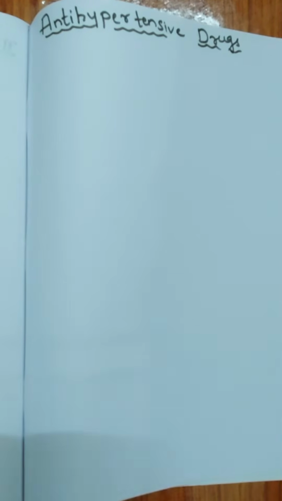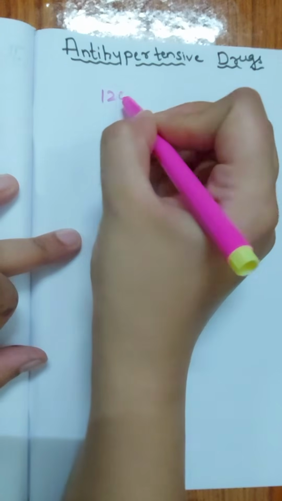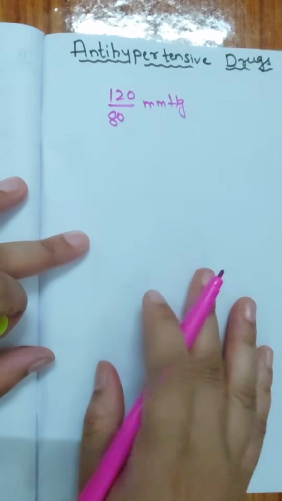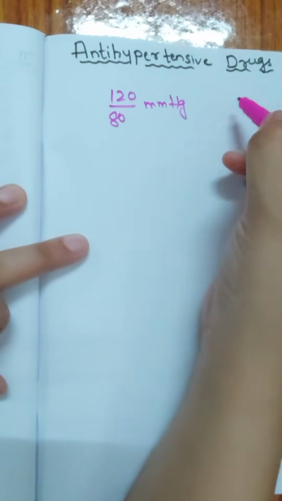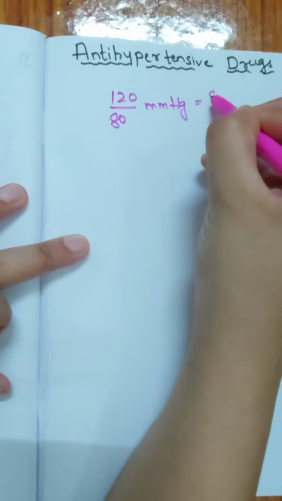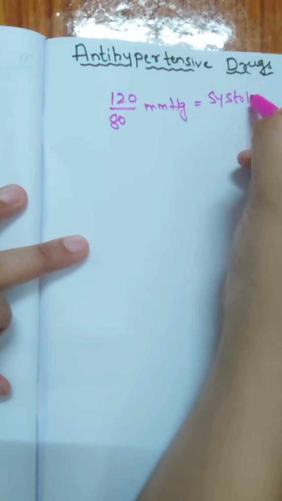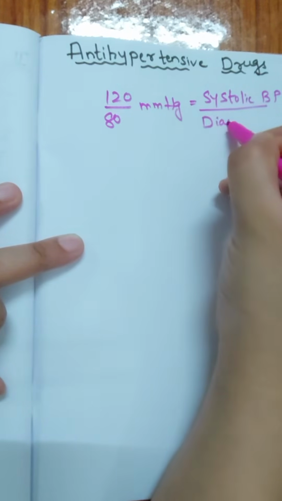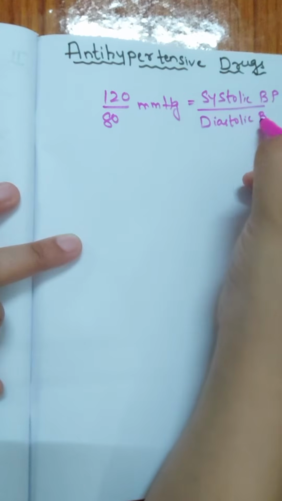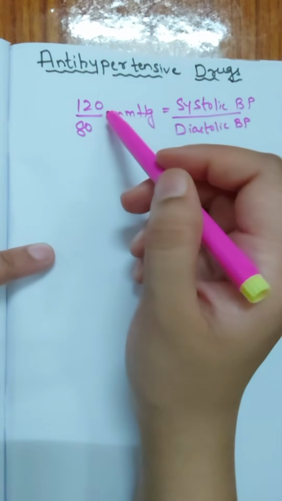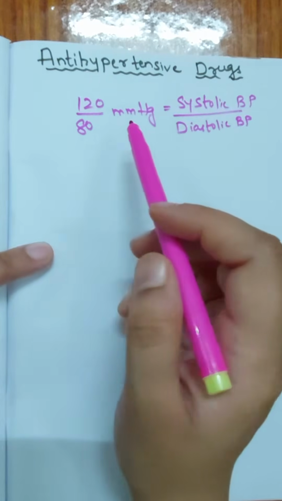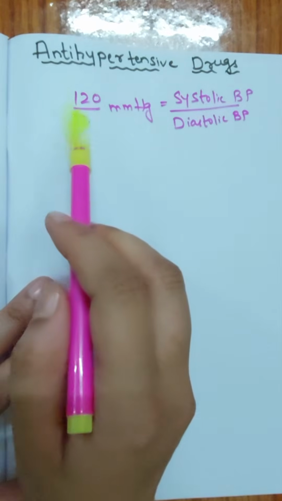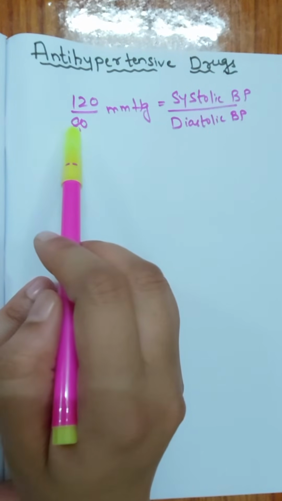So a blood pressure of 120 upon 80 millimeter of mercury is said to be a normal blood pressure. Here 120 means systolic blood pressure and 80 means diastolic blood pressure. Whenever systolic blood pressure is 120 and diastolic blood pressure is 80 millimeter of mercury, it is said to be a normal blood pressure, and whenever the range increases from this value it is said to be